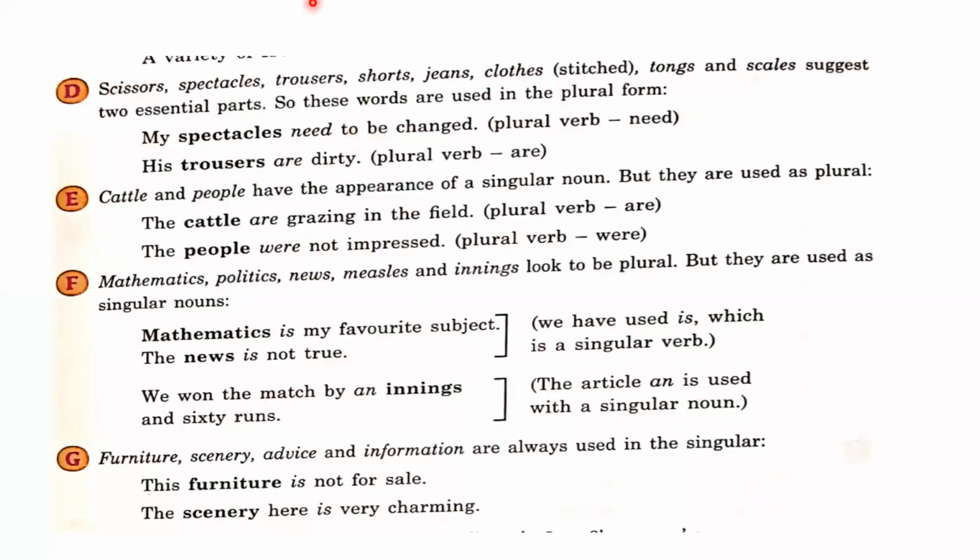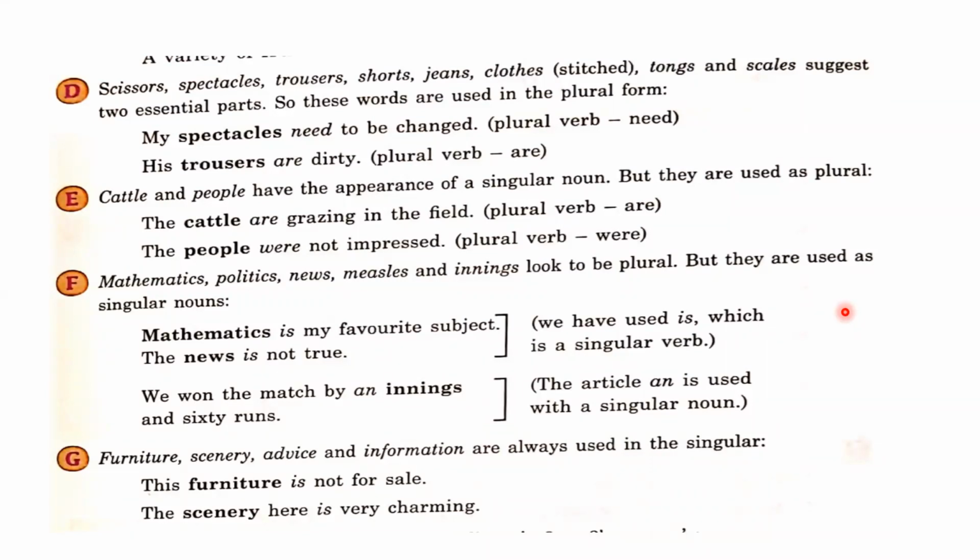Next point. Some nouns are there like scissors, spectacles, trousers, shorts, jeans, clothes, stretched clothes basically, tongs, scales. These suggest two essential parts, so these words are used in plural form. So dear students, some words in the English language are made of two essential parts, so we should always use them in plural form, right? So we should not say I have a jeans. The word jeans is also plural because it is made of two essential parts.